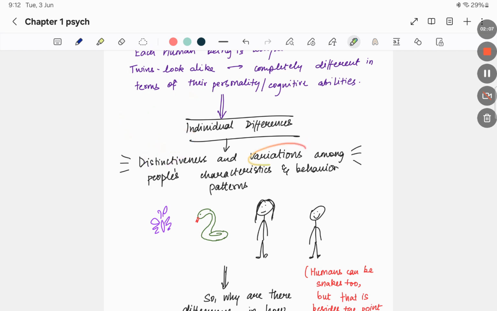Then what do we mean by variation? Variation means that, let's say both of us are angry individuals, but I may have a bit more anger than you do. So we vary across a scale. Let's say we take the anger scale. I'm just giving an example. I don't think there's an anger scale, or even if there is, I don't think it's named that. So I might be near the higher end, you might be closer to the lower end, right?